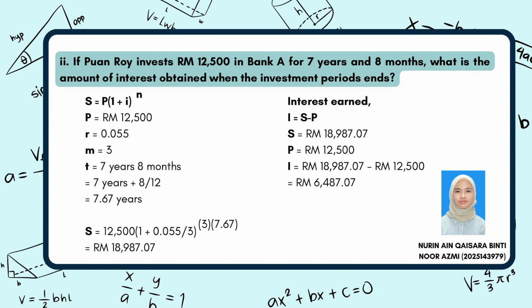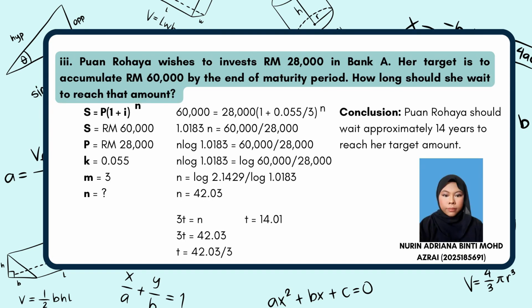The formula for interest is I equal to S minus P. S is equal to Rm18,987 and 7 cents. P is equal to Rm12,500. So I is equal to Rm18,987 and 7 cents minus Rm12,500 equal to Rm6,487 and 7 cents.